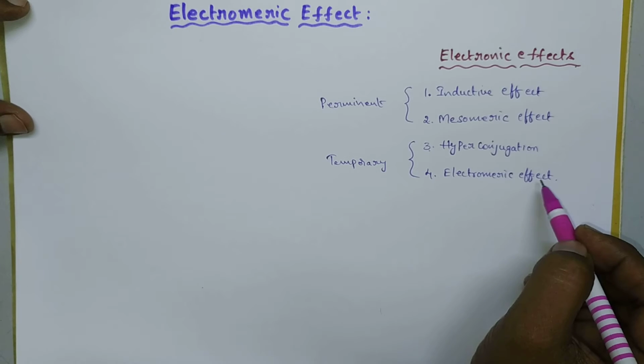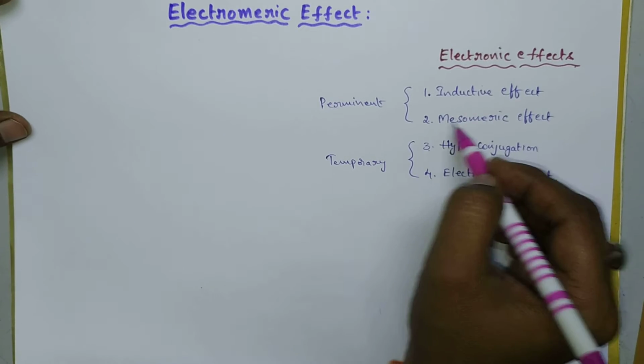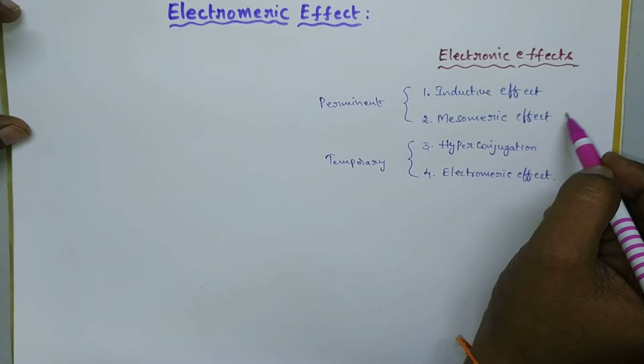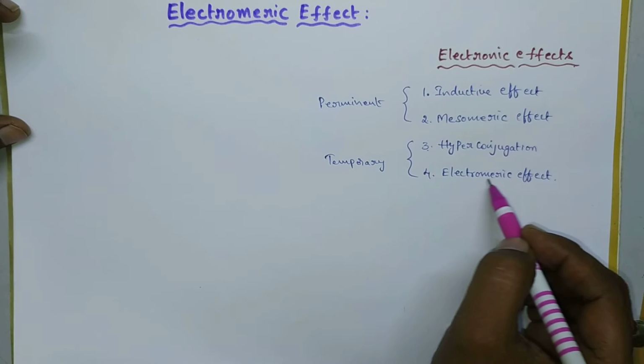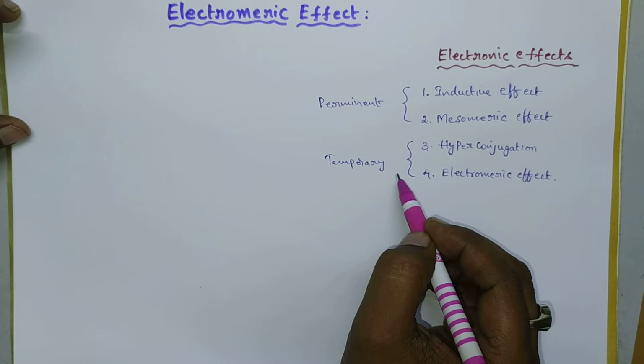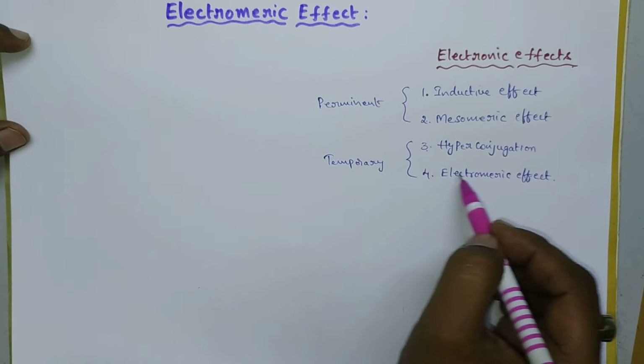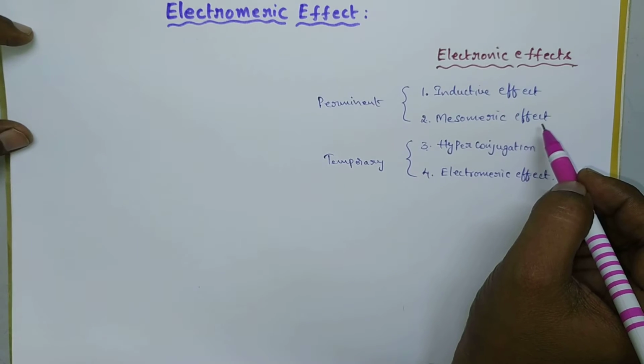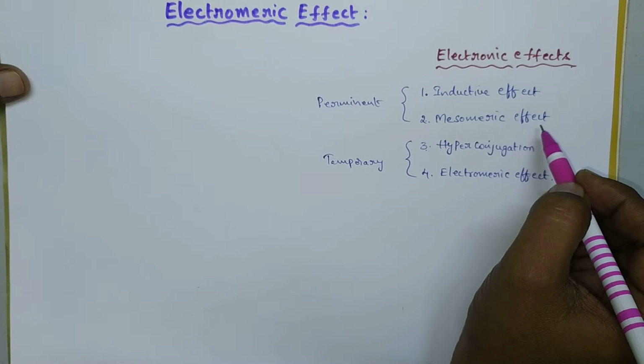This electromeric effect is simply just like the mesomeric effect, but the small difference is that the mesomeric effect is a permanent effect, whereas the electromeric effect is a temporary effect. In order to understand this electromeric effect, let us have a look at the mesomeric effect, which we have already discussed in our previous video.